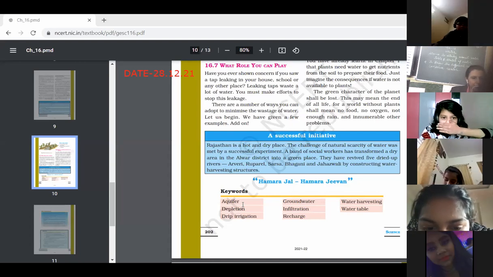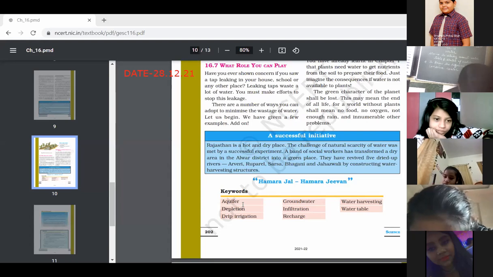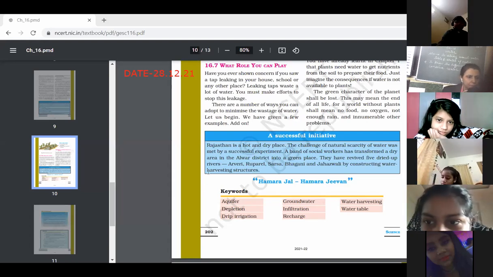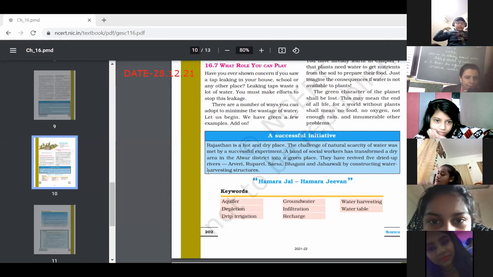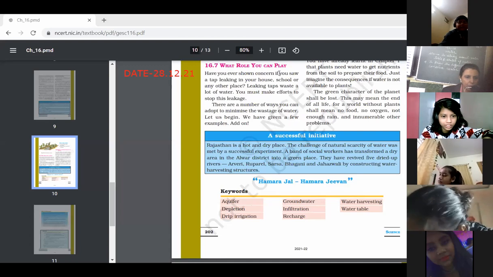Yes, Divyanshu Pratap Singh. Everyone, take out your copy and start writing. Yes, Divyanshu. At places, the groundwater is stored between the layers of hard rock below the water table. This is known as aquifer. Okay. Can you tell the page number, beta? Page number 197. Everybody can mark it.